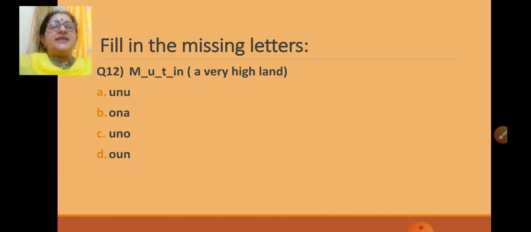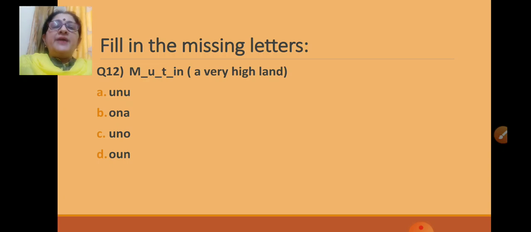Fill in the missing letters. Some letters are missing from this word and in the bracket teacher has given some clues. Now let us read this. M dash U dash T dash I N. Do you know which word is this? There is a clue. A very high land. What is a very high land? A very high land is, yes, mountain. Do you know the spelling of mountain? Now let us see that one by one.